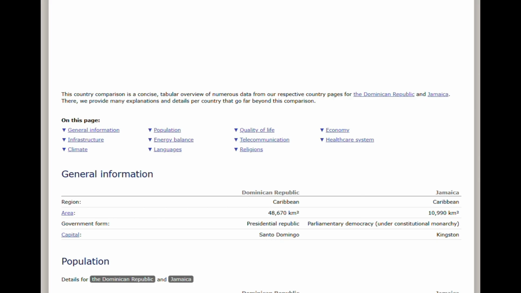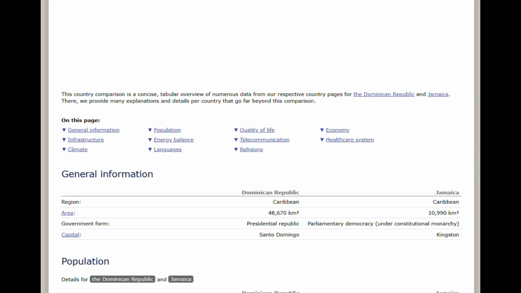Not a surprise. So I guess with the government, here's the main difference, where the Dominican Republic has a presidential republic, interesting, and Jamaica has a parliamentary democracy under constitutional monarchy. So obviously the Commonwealth is probably the main difference between Jamaica and the Dominican Republic, but presidential republic, I have to do more research into figuring out what that is.